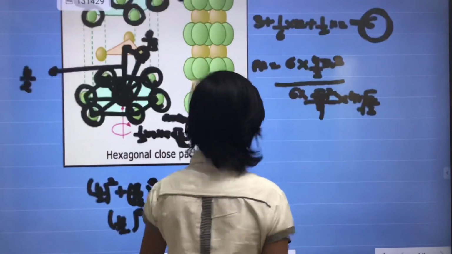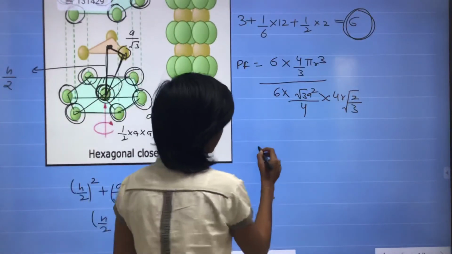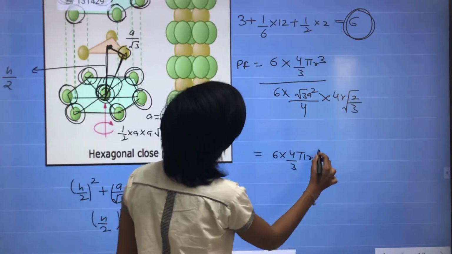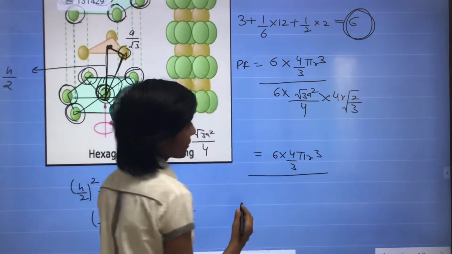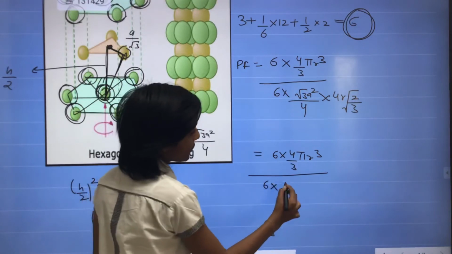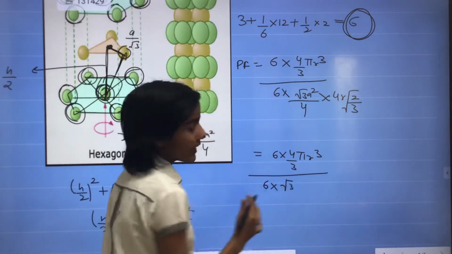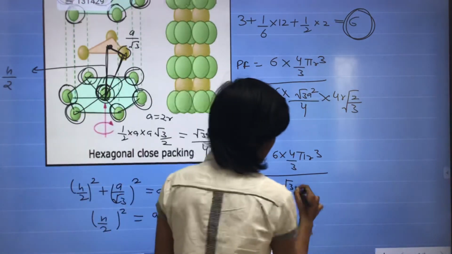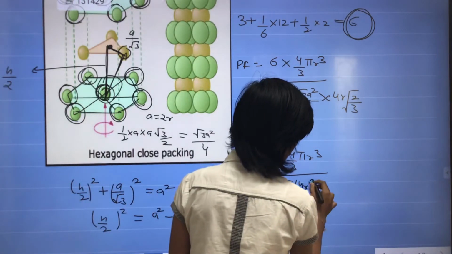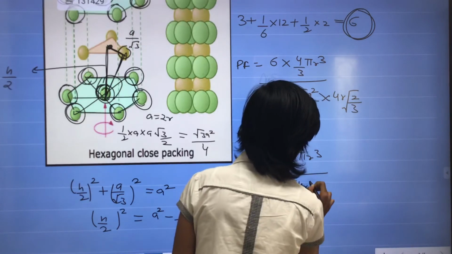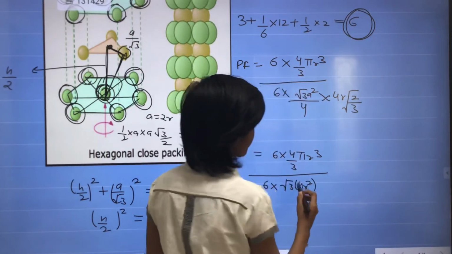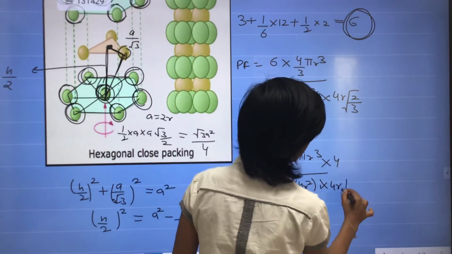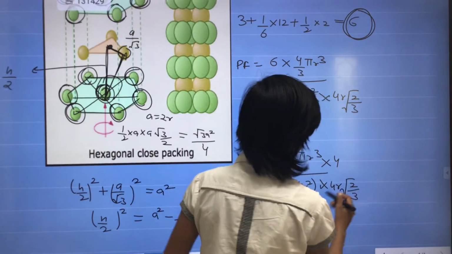If we solve this, it will be 6 into 4/3 pi r cube upon 6 into root 3, and the value of a is 2r, so the square will be 4r square, and this is multiplied by 4r root 2 by 3.